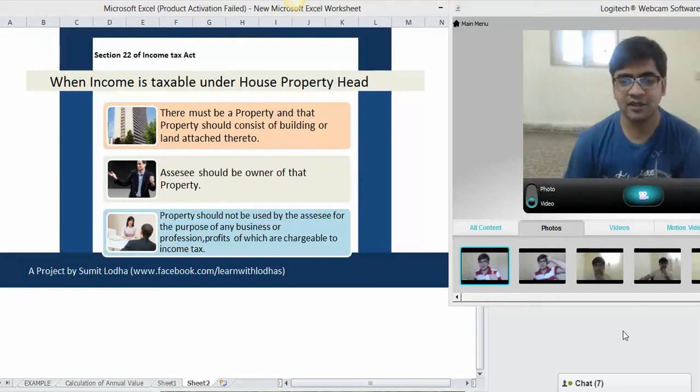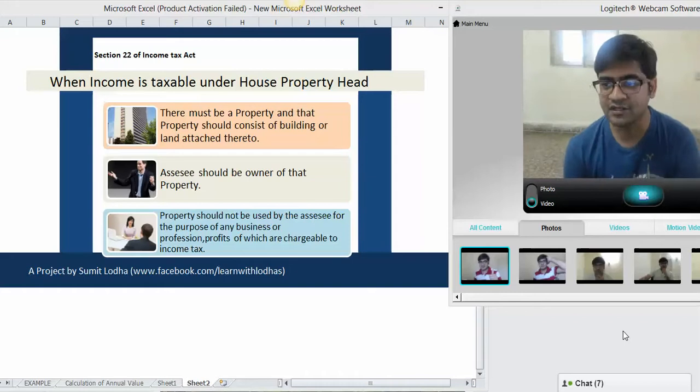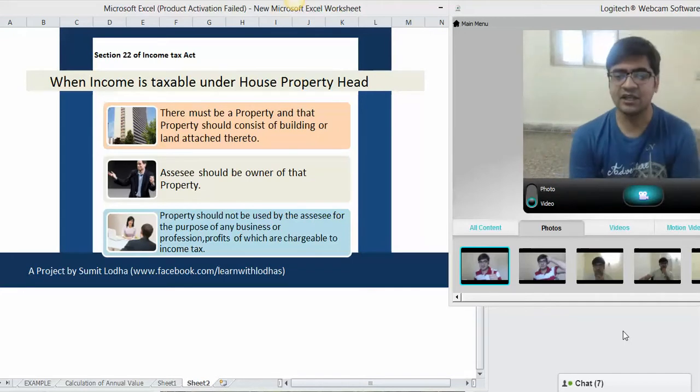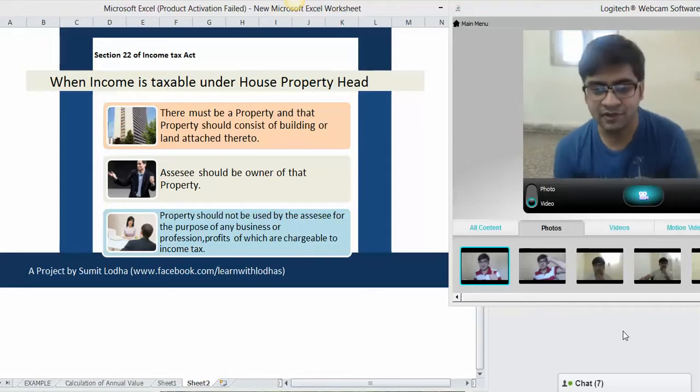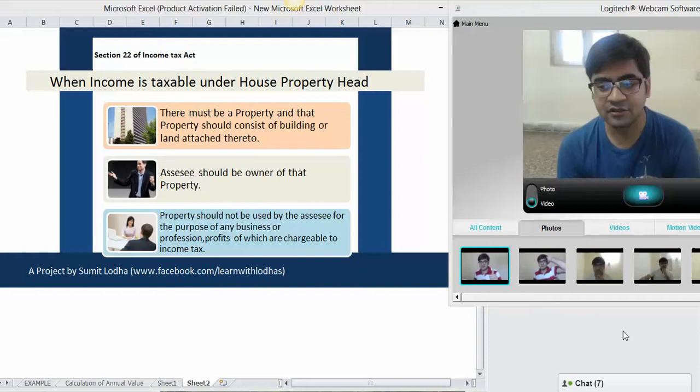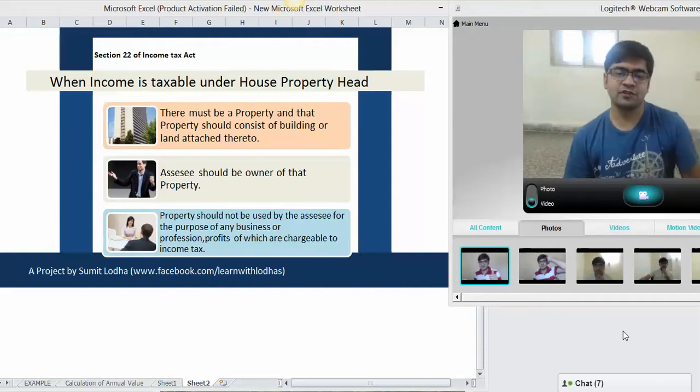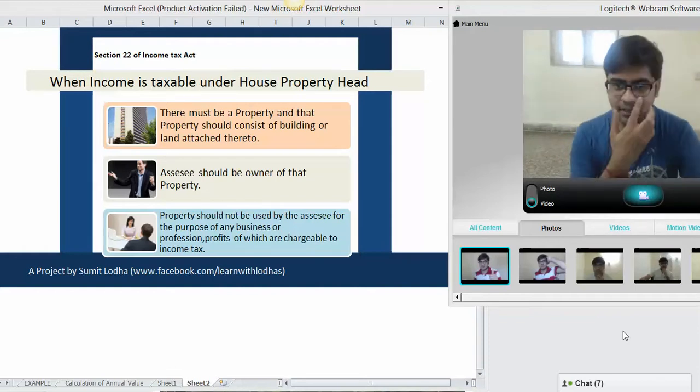So hopefully all these three conditions are clear to all of my viewers, whether Hindi audience or English audience. I have tried to speak both in Hindi and English, and in future also we will try to speak in both the languages so that the language should not become a barrier between the knowledge or the education. So hopefully this tutorial will make sense for all of you who wish to know about when the income is taxable under the house property head.